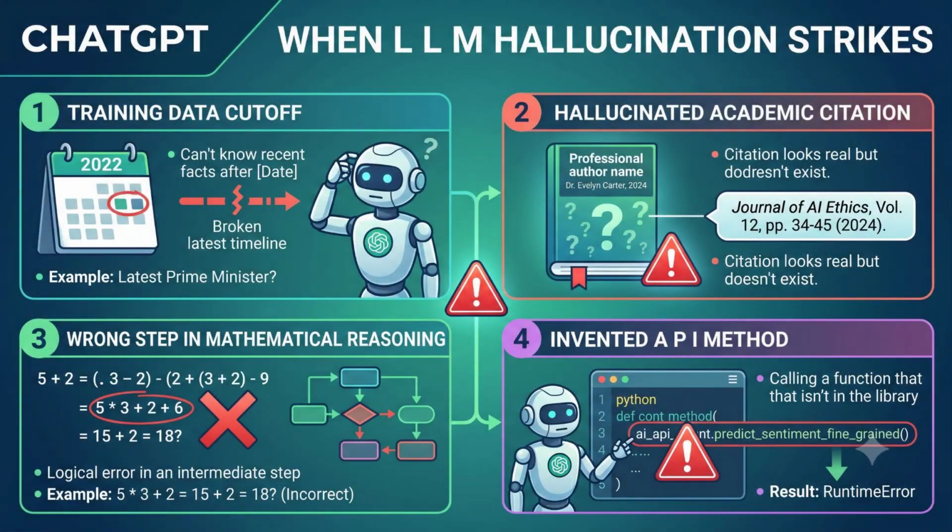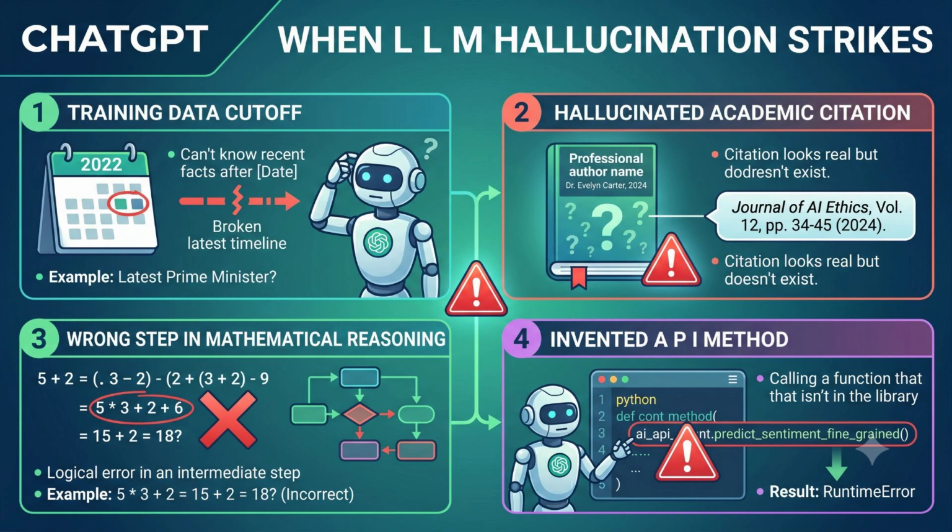To stop these blind spots from wrecking your code, you have to know exactly when the system is prone to snapping. It happens in four precise moments, arranged right here on the screen. Let us start at the top left corner with quadrant number 1. You see that calendar icon with a broken timeline. That represents the training data cutoff. If you ask about anything that happened after that date, the system cannot look it up. It will simply guess based on old patterns, completely blind to the present day.